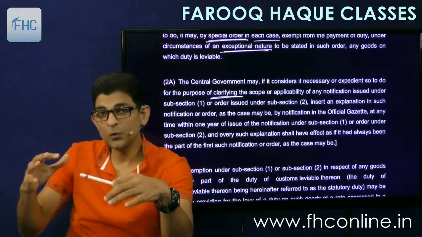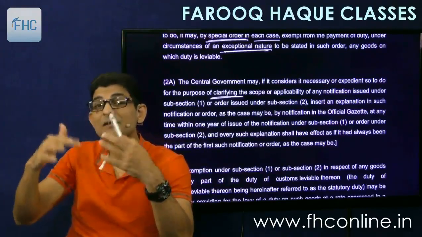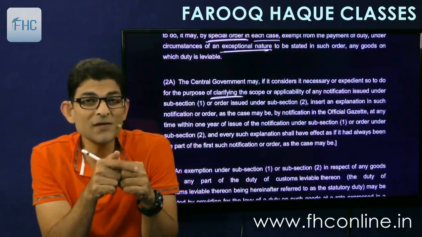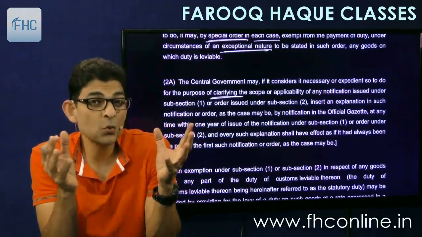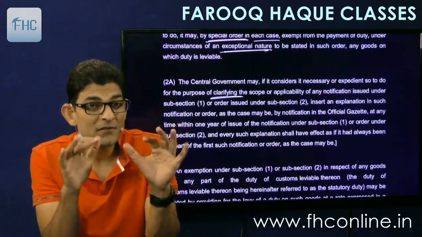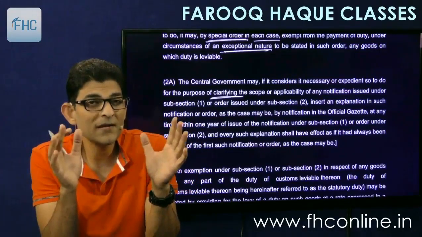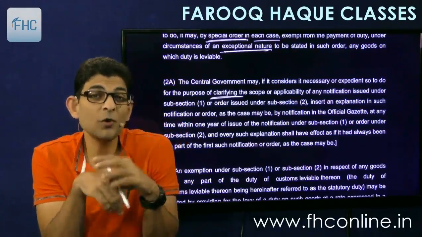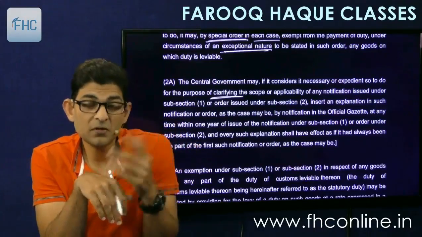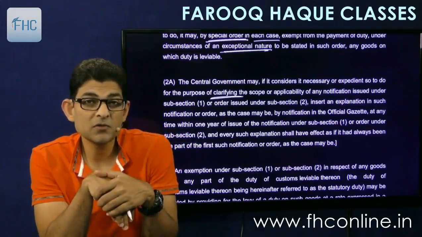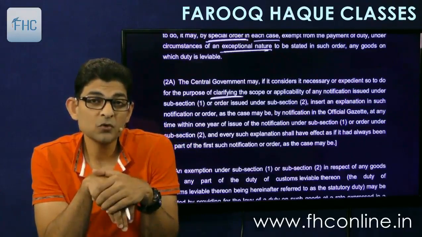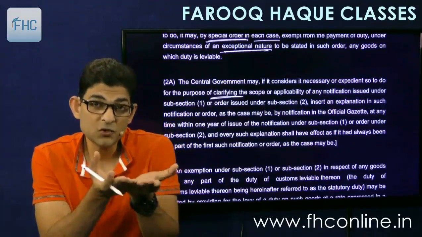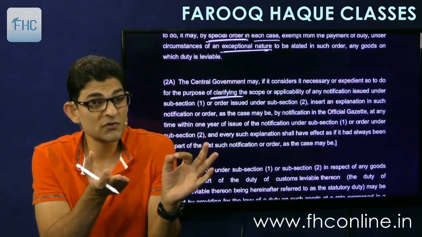So what people normally do is they misinterpret the words which are given in the exemption notification and try to enhance the scope, try to enlarge the scope and claim exemption for those goods where the government did not intend to give the exemption. So then what will the government do? If people start misinterpreting the words and try to claim exemptions for other goods also, then they have no choice but to issue clarifications. So the government has a power under this subsection to issue clarification by introducing explanations in the